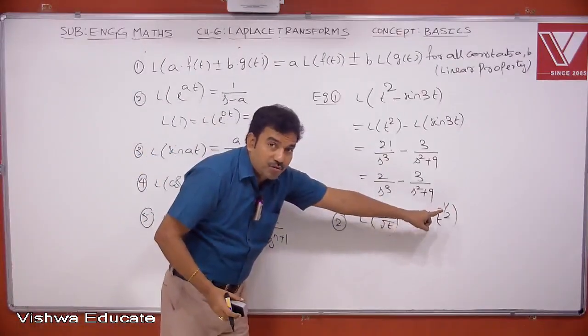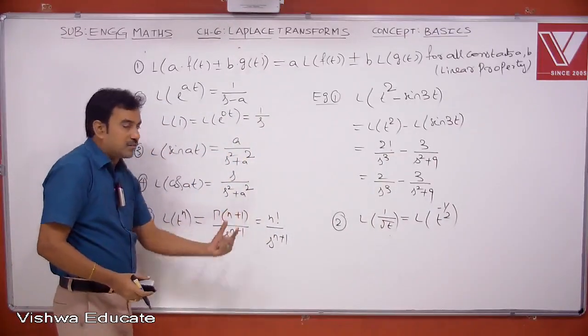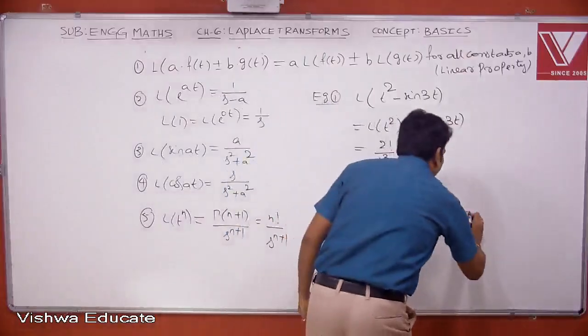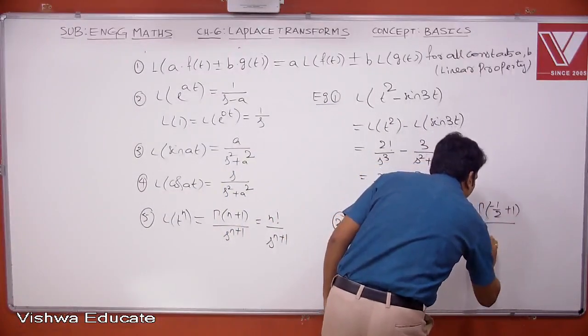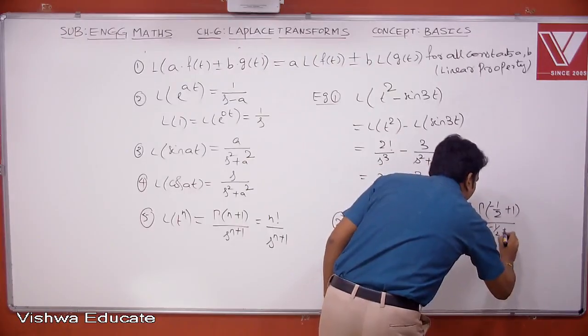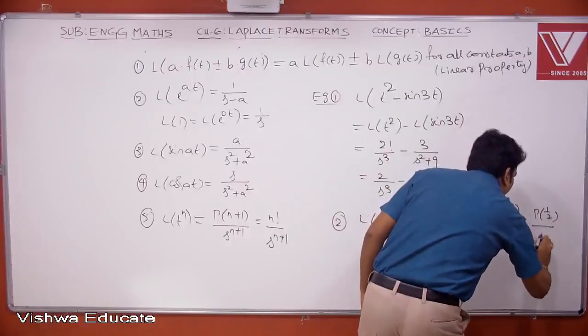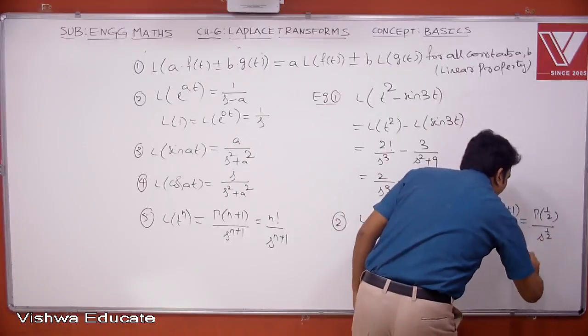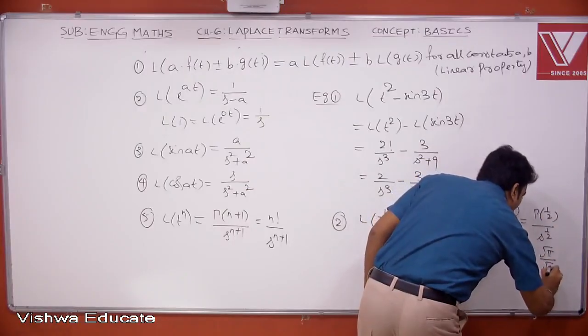It's not a positive integer. So let us express this Laplace in terms of the gamma function. So here this is gamma of minus 1 by 2 plus 1 divided by s power minus 1 by 2 plus 1. So this is gamma of 1 by 2 divided by s power 1 by 2. We know that gamma of 1 by 2 is root pi. So root pi divided by root s.